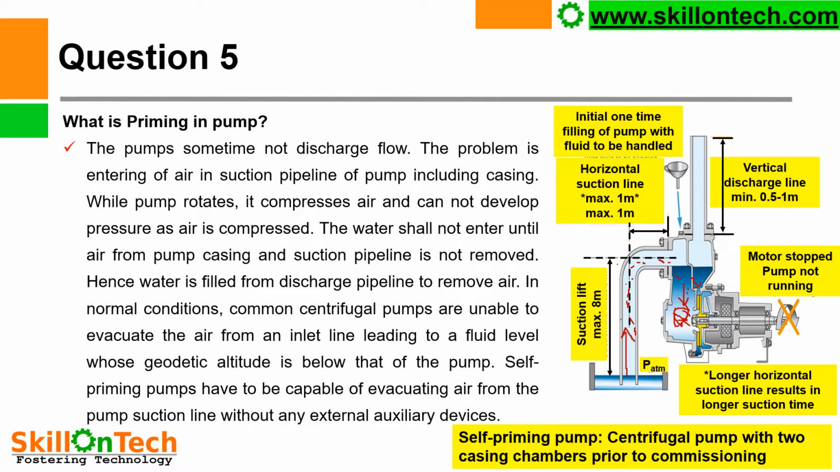In normal conditions, common centrifugal pumps are unable to evacuate the air from an inlet line leading to a fluid level whose geodetic altitude is below that of the pump, as shown in the picture. Self-priming pumps have to be capable of evacuating air from the pump suction line without any external auxiliary devices. In self-priming pumps, there are two chambers in the casing of the pump. One chamber is always kept full of water, so it will develop pressure and the pump will give starting flow.